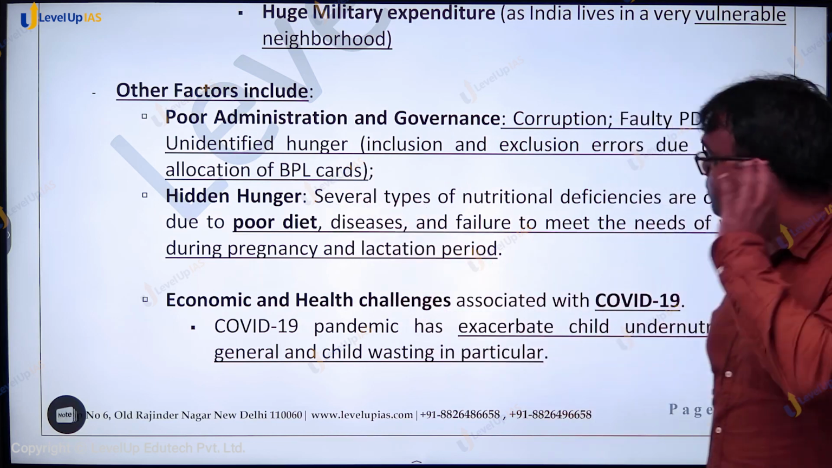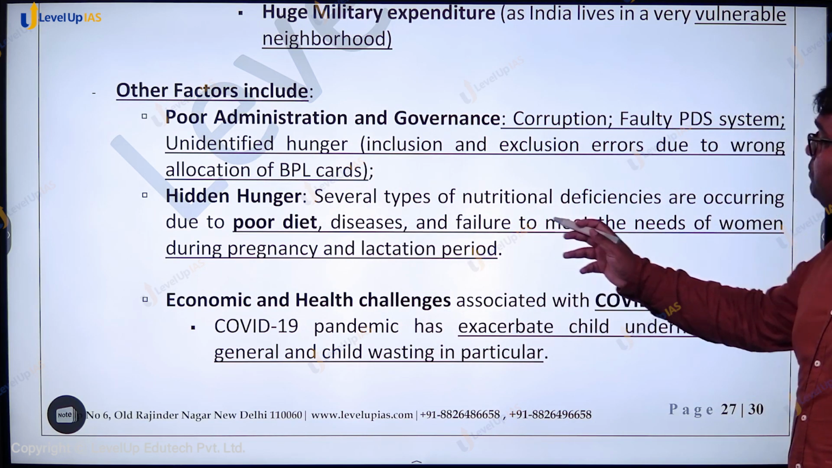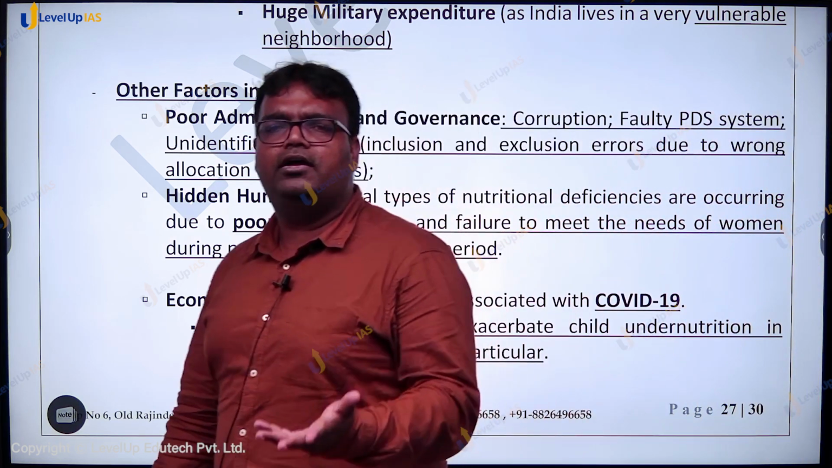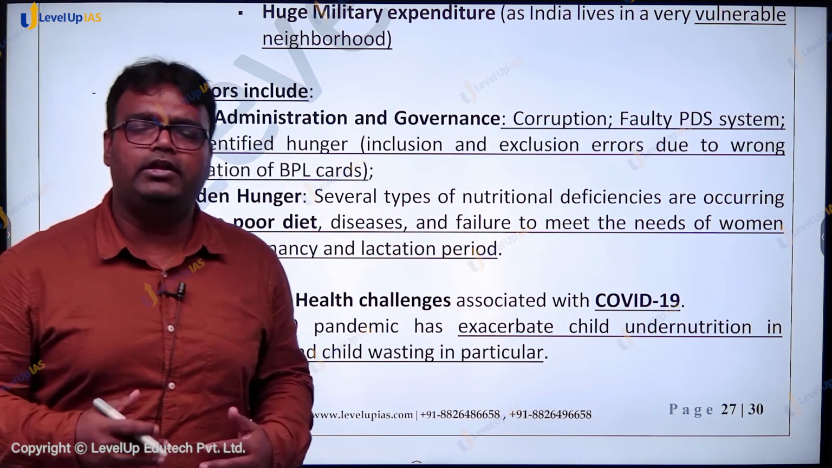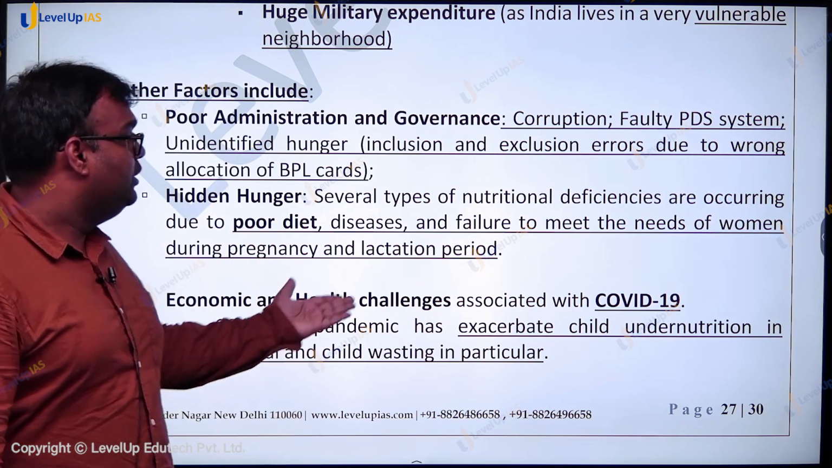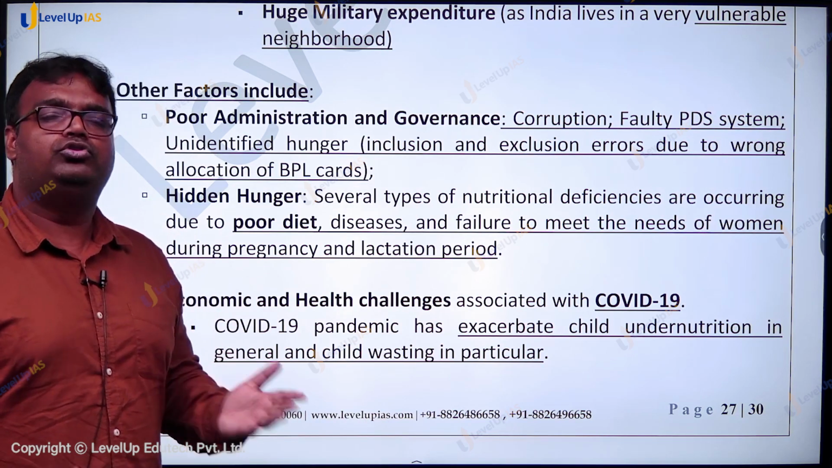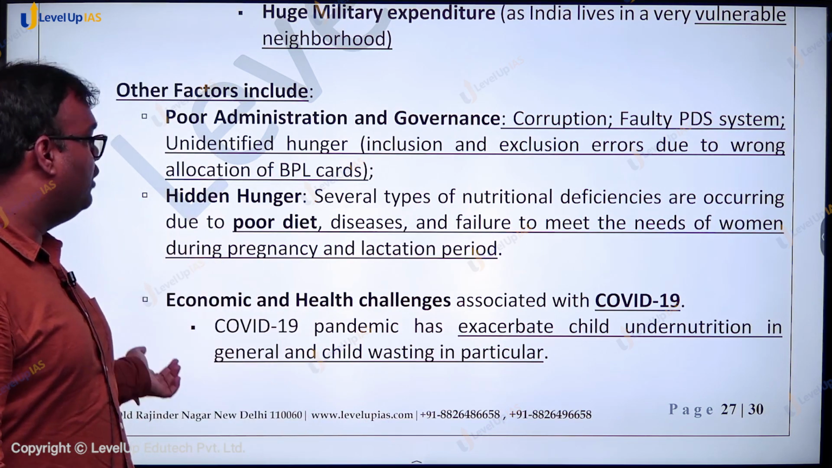Then there is a concept of hidden hunger. What is hidden hunger? Several types of nutritional deficiencies are occurring due to poor diet. आप unhealthy खाना खा रहे हैं, so while you are eating a lot of calories, you are not getting proper nutrients. Failure to meet the needs of women during pregnancy and lactation period also is a kind of hidden hunger that we have to fight.